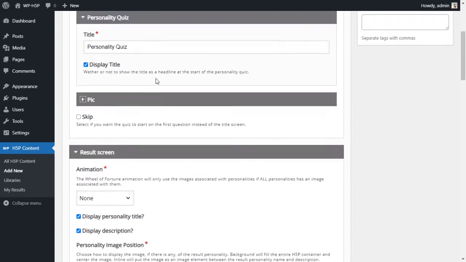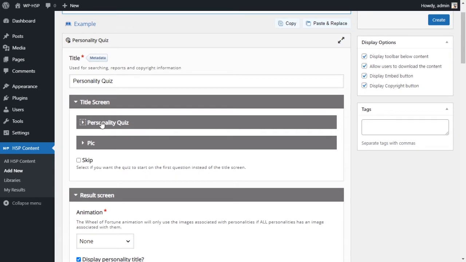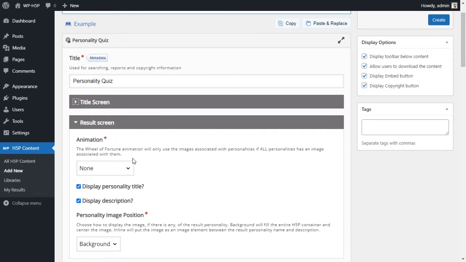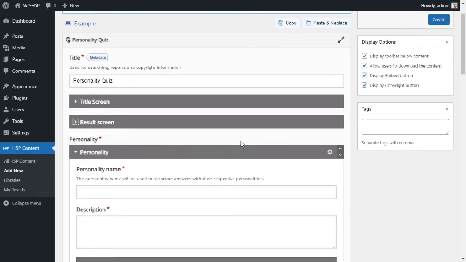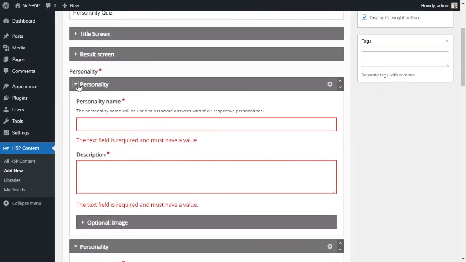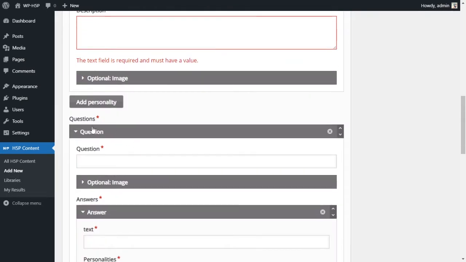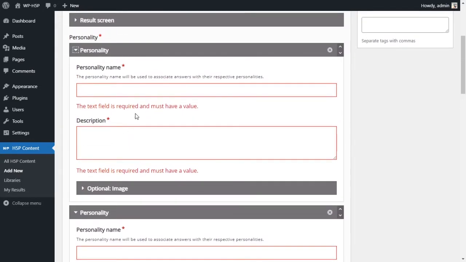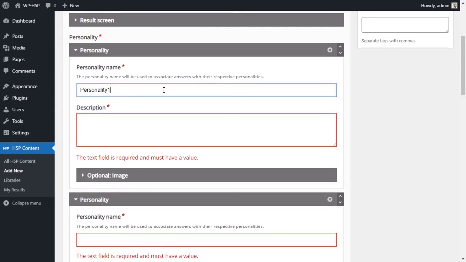So we're done with our title screen and results screen. Now we get to create our personalities. So how many personalities will our test have? For this demo, I have 3 personalities.